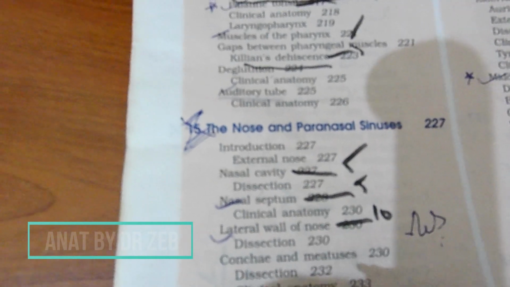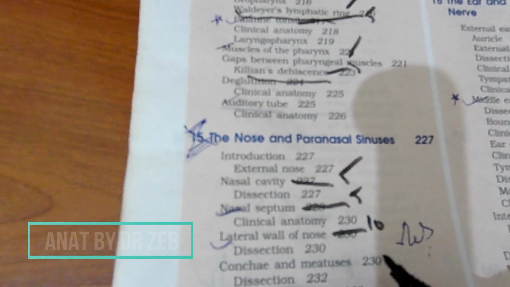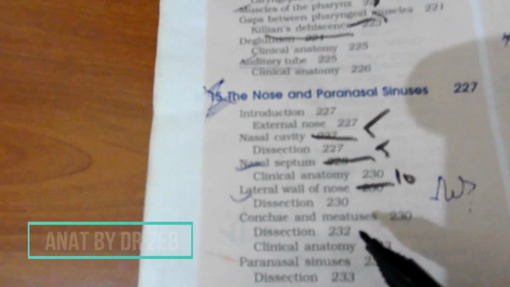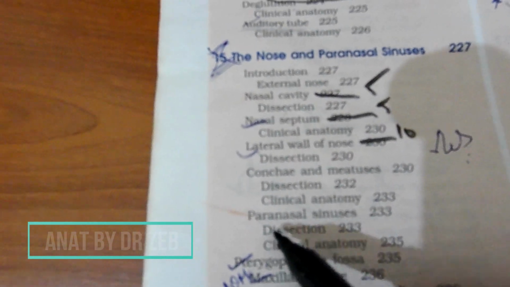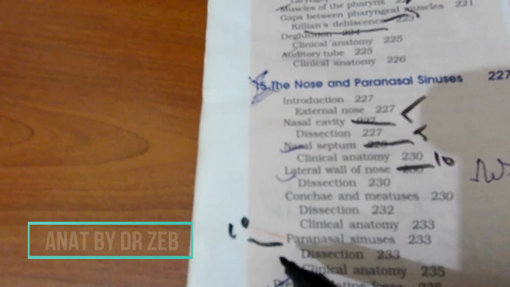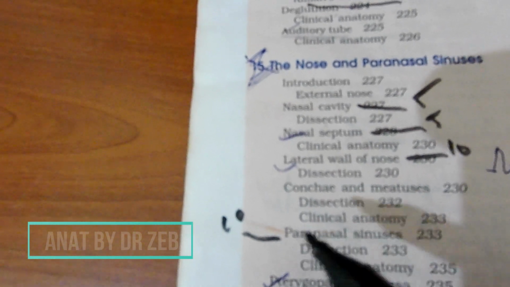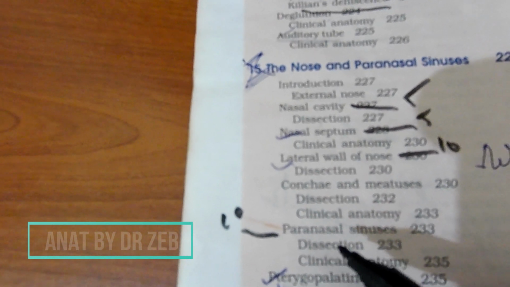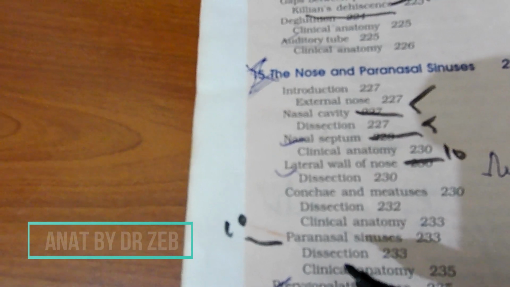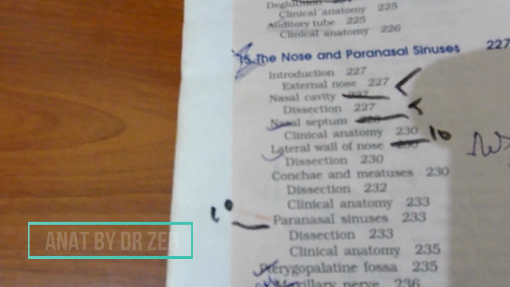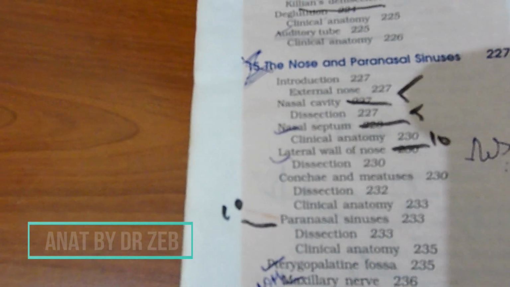And dentistry's second most important chapter, perhaps after the temporal and infratemporal region, will be your paranasal sinuses. Read for 10 marks. Give full concentration. If they don't ask paranasal sinuses for 10 marks, then expect maxillary and sphenoidal for 5 and 5. Of course, ethmoidal and frontal may come for 2 marks in this region.